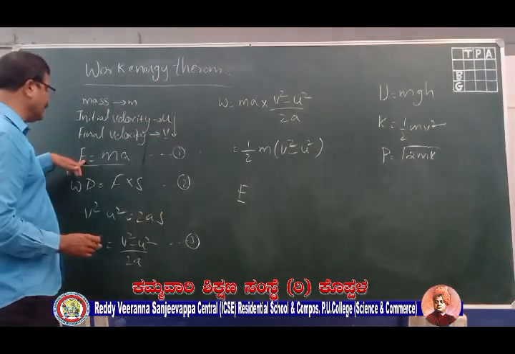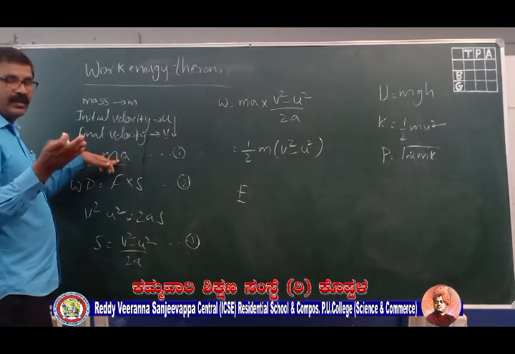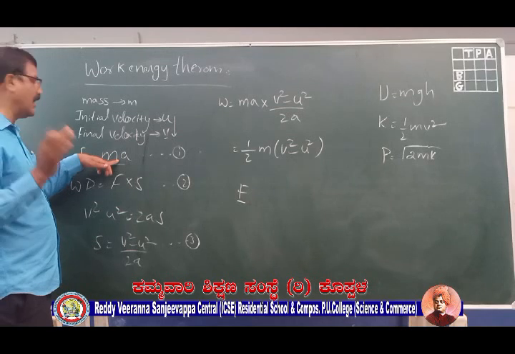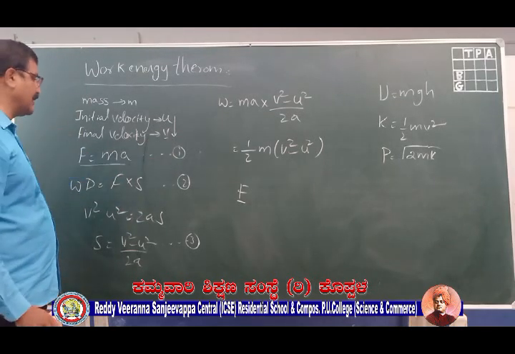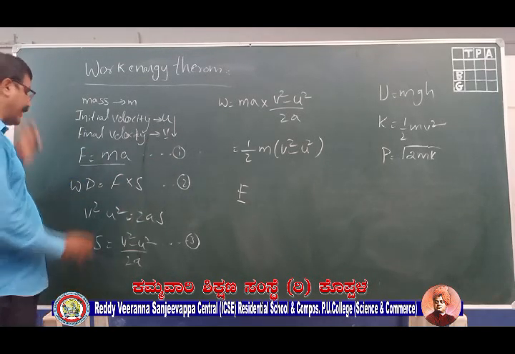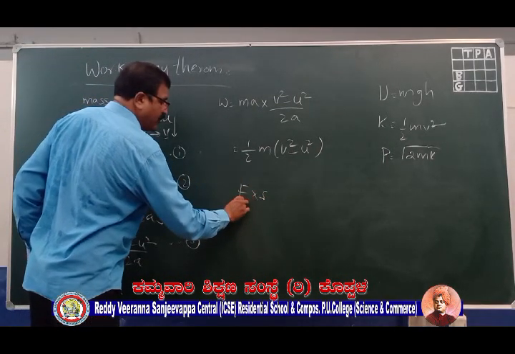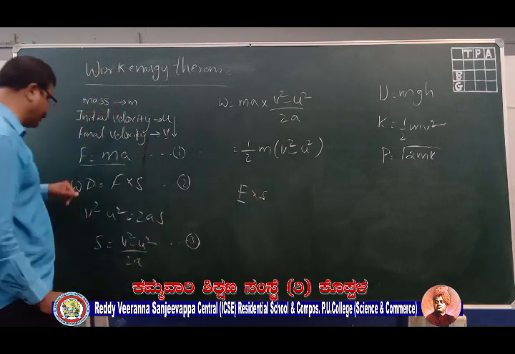Therefore, we get a relation F is equal to ma, what we have studied in our 9th standard with Newton's second law of motion. So let us take that as equation number 1. In this chapter we have studied that work done will be equal to F into S, where F is the force applied and S is the displacement.